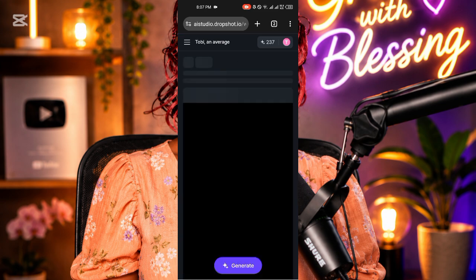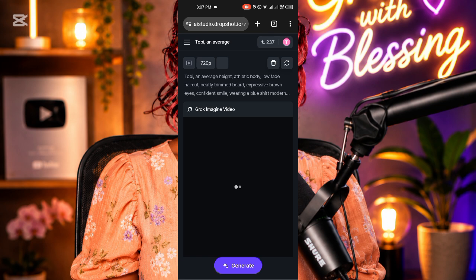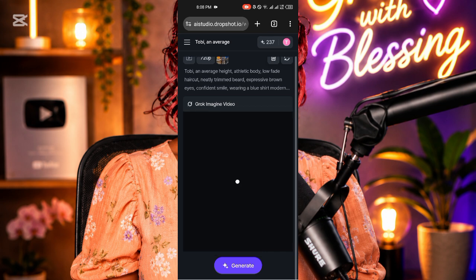Now know that this website is going to take a whole lot of time to generate. You need to be very patient with what you are doing. It is not like the Grok itself or the Seedance itself where it generates very fast. If you are using those models in their own app, they are very fast there. But if you are using it in a third party app, just like this one, it's very slow. So you need to settle down and wait for it. Do not log out of this interface. Do not switch to another application while you are on this, so that you will not start again. So that is what you do.